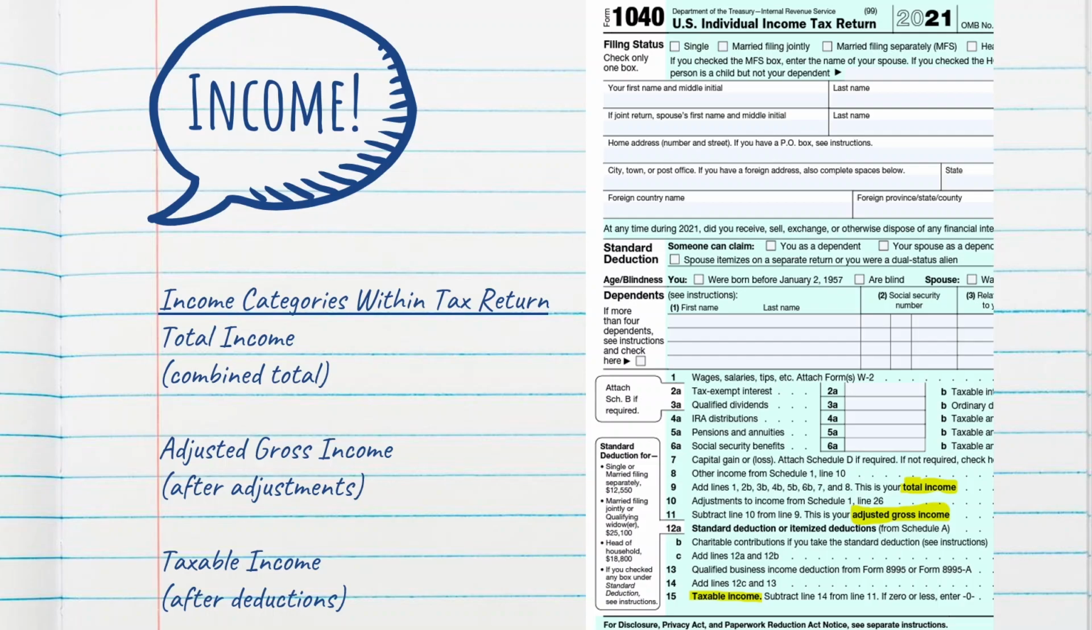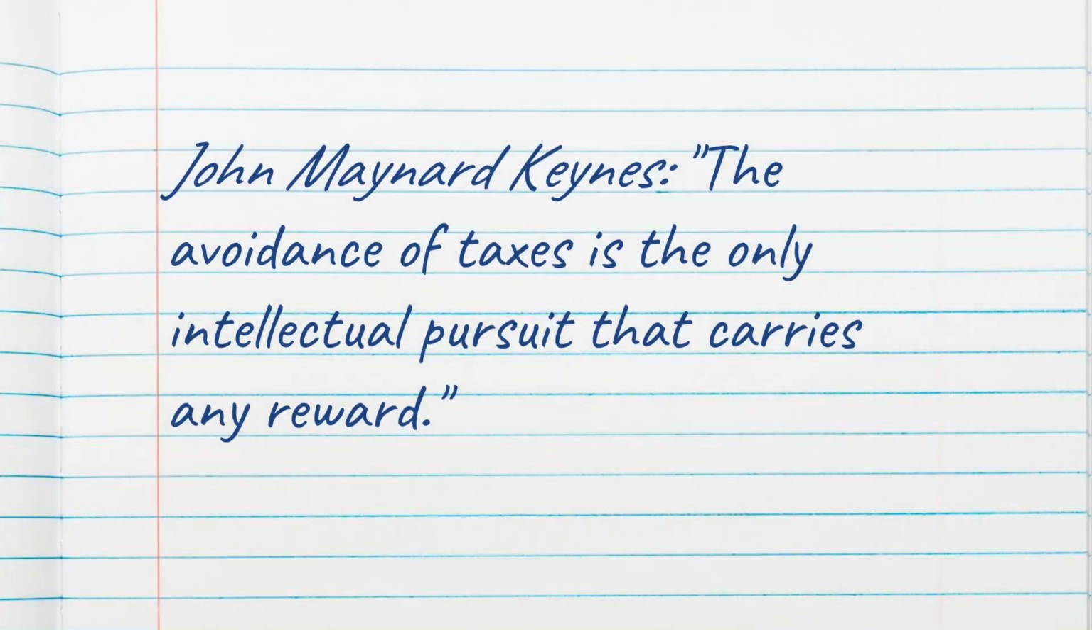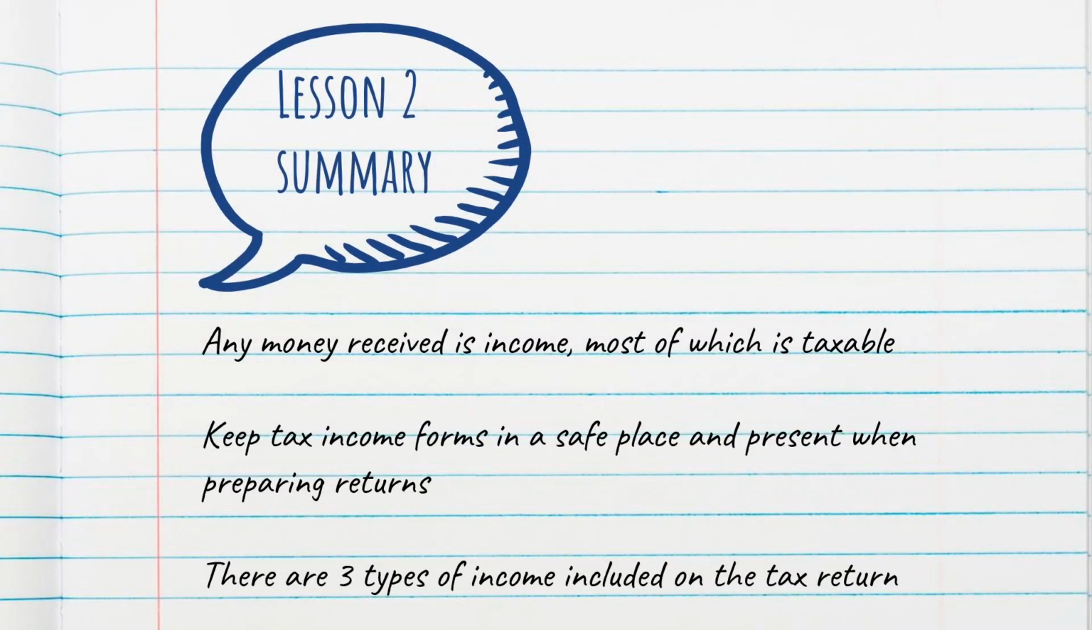If you're taking the standard deduction, that is determined by your filing status as to how much that standard deduction will be. And we'll talk about that more again in a subsequent lesson. In our next lesson, we're going to discuss how to offset the income and lower your tax liability through adjustments, deductions, and credits. And in summary here, any money received is income, most of which is taxable.